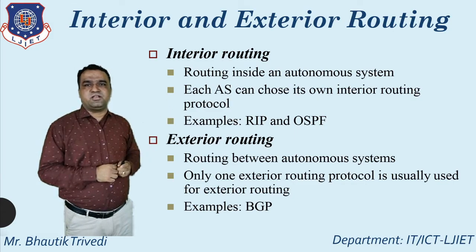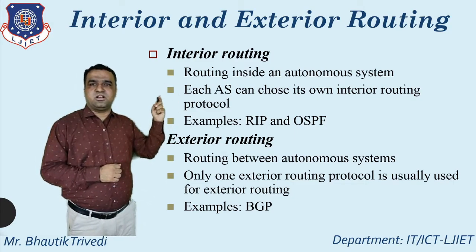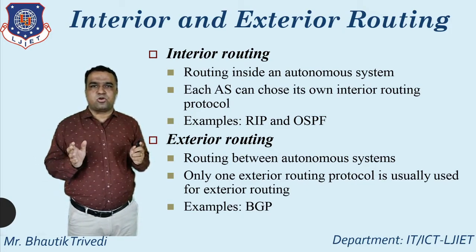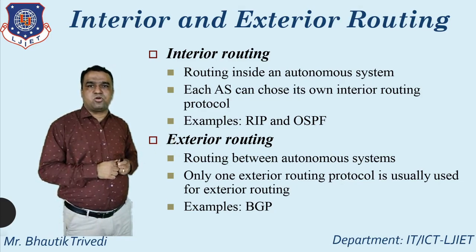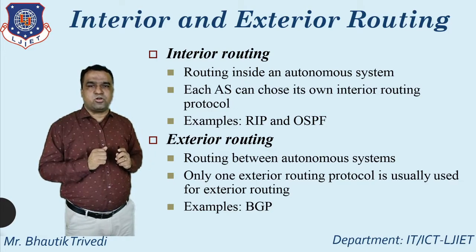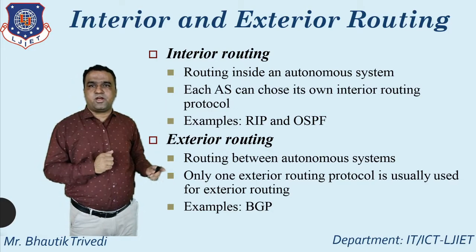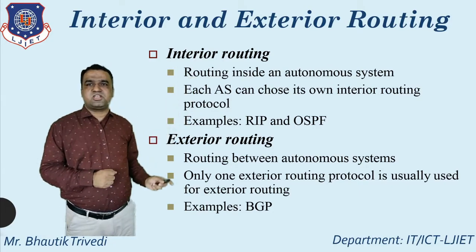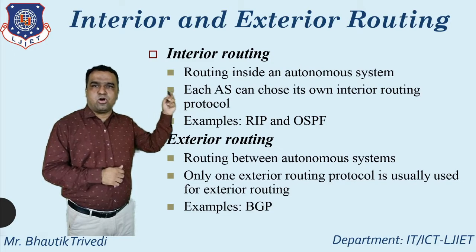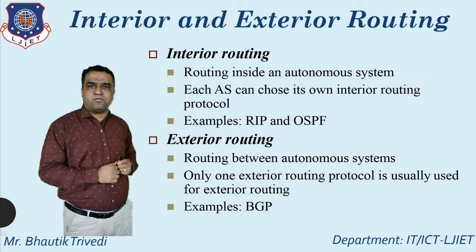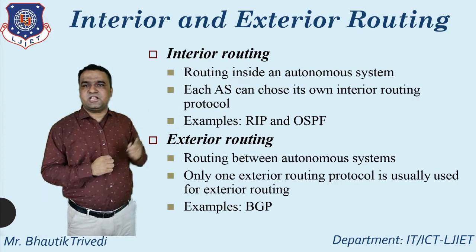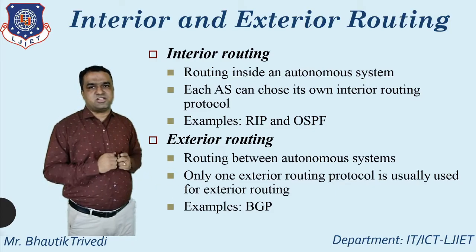And the third important thing: for interior routing, each autonomous system can choose its own interior routing protocol. And exterior routing protocol means what? Only one exterior routing protocol is usually used for exterior routing. So up to this, there are at least three important points. First, inside an autonomous system, each autonomous system can choose its own protocol. Between autonomous systems, only one protocol is used for exterior routing. The examples are RIP and OSPF for interior routing and BGP for exterior routing.